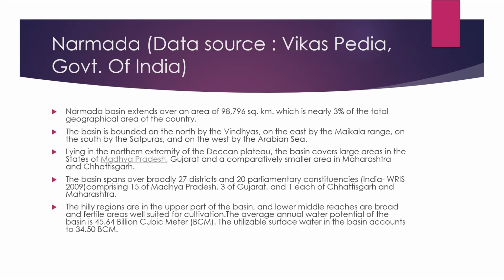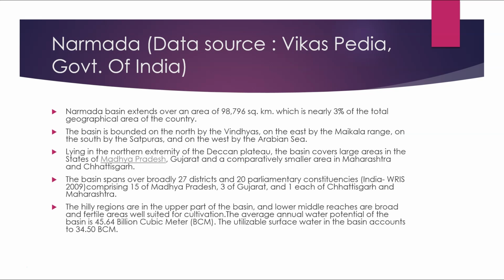Now talking about Narmada. Narmada Basin extends over an area of 98,796 square kilometers, which is nearly 3% of the geographical area of the country. The basin is surrounded on the north by the Vindhyas, on the east by the Maikal Range, on the south by the Satpuras, and on the west by the Arabian Sea. Lying in the northern extremity of the Deccan Plateau, the basin covers a large area in the states of Madhya Pradesh, Gujarat, and a comparatively smaller area of Maharashtra and Chhattisgarh.